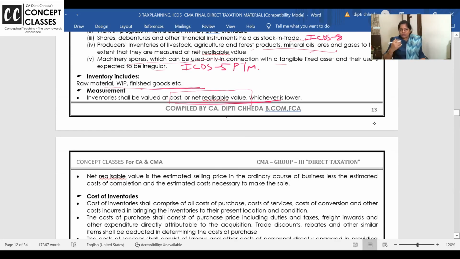NRV goes down. When you make a cost sheet, NRV is like selling price in the ordinary course, less estimated cost of completion. It's like selling price minus the profit, minus the selling expenses. What you get is called NRV. It's just the realizable market value. So, cost or NRV, whichever is lower.